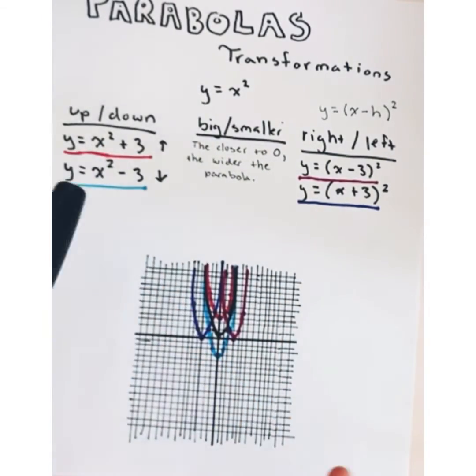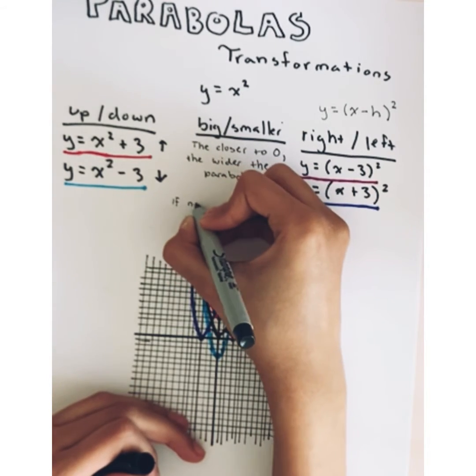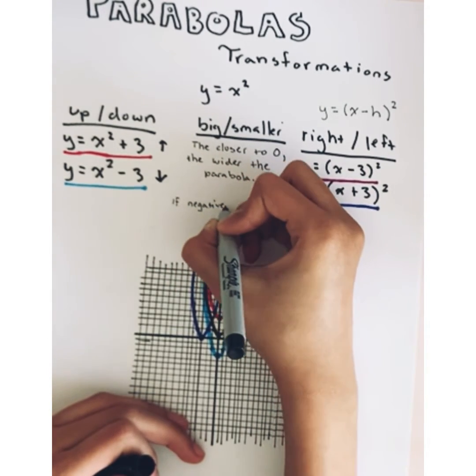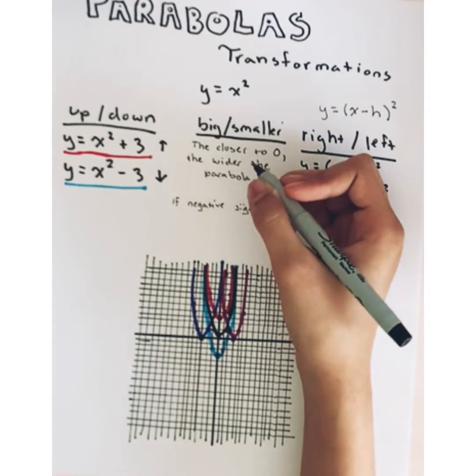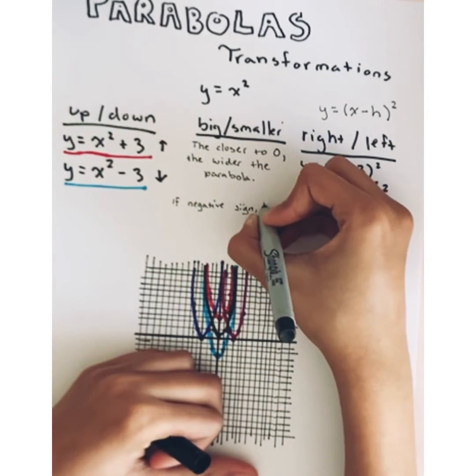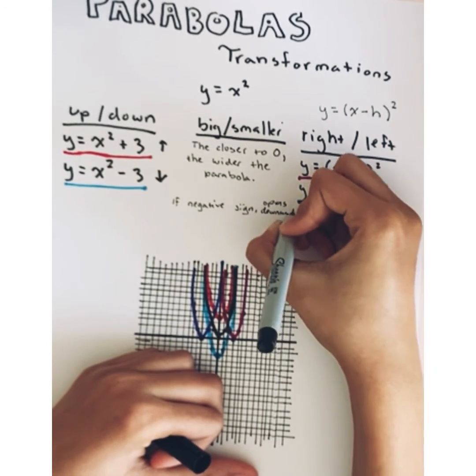And one more thing actually, I need to note this down. If there's a negative sign, then it opens downward.